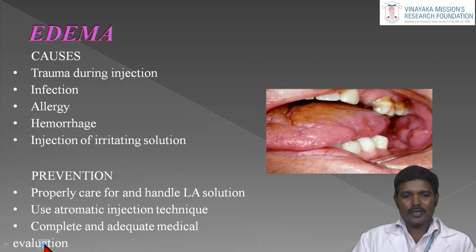Edema. This complication happens due to trauma during the injection. So infection, allergy, hemorrhage, injection of irritating solutions. How does the trauma happen? While giving the injection, as already told, there may be injury to the vessels. That may cause more bleeding. That bleeding may cause more expansion, more compression on the nerve and also expansion in the muscles, so it gives edema. Infections and allergic reactions to our LA solution may also give edema. Hemorrhage, already told. Injection of irritating solutions.